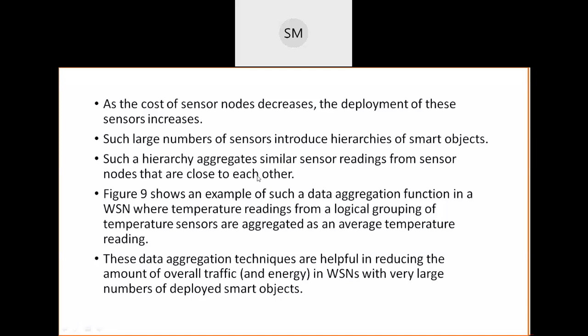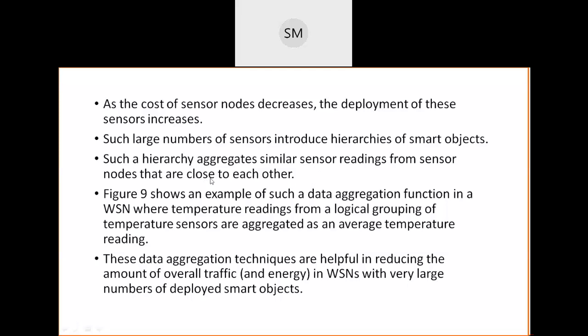Because of this hierarchy, the group of sensors and actuators forms the entire system. In that layer, one sensor will be like a boss.